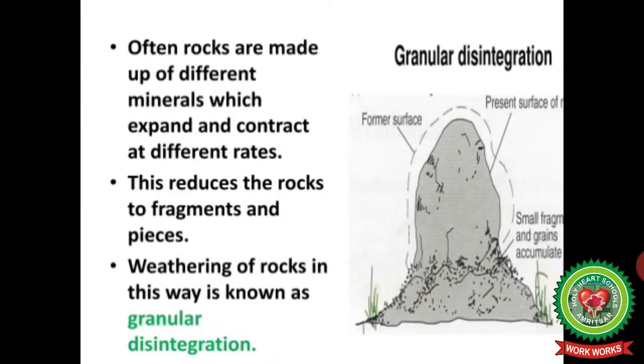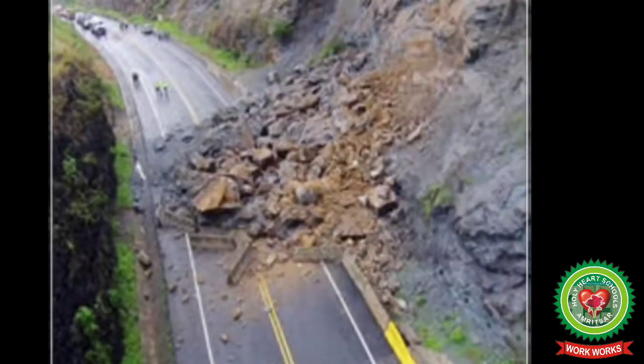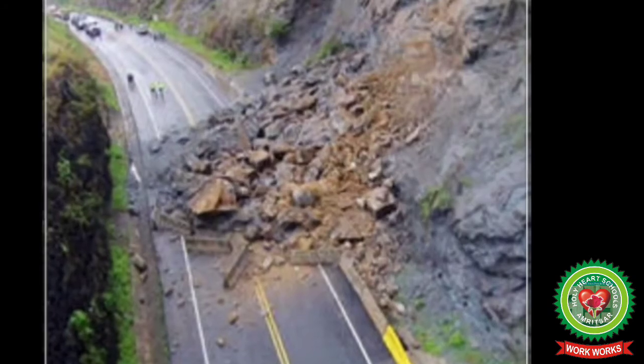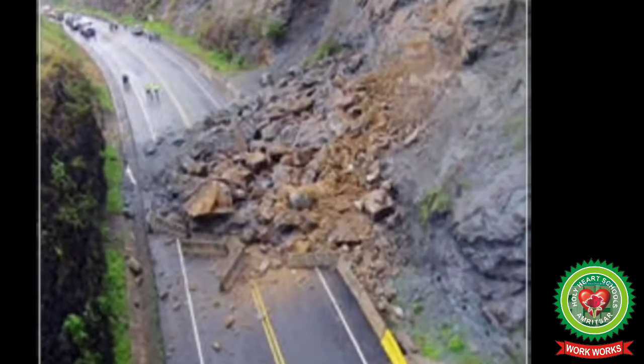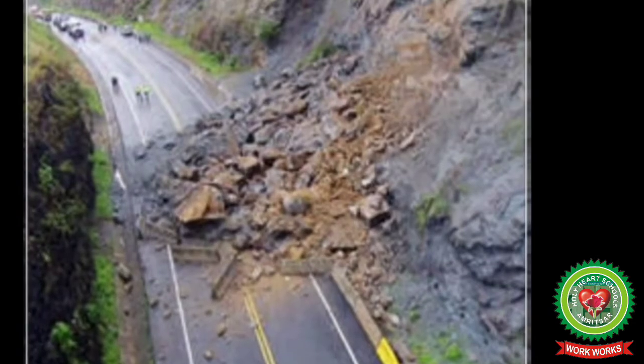Often rocks are made up of different minerals which expand and contract at different rates. This reduces the rocks to fragments and pieces, which means the rocks break into small pieces. Weathering of rocks in this way is known as granular disintegration. The debris moves down the mountain slope and goes on gathering at its foot as talus or scree.